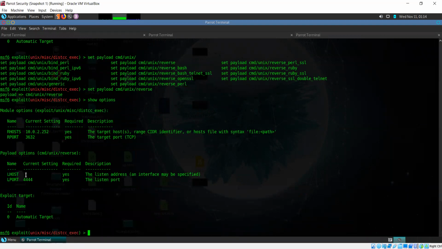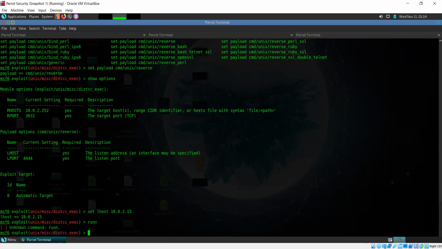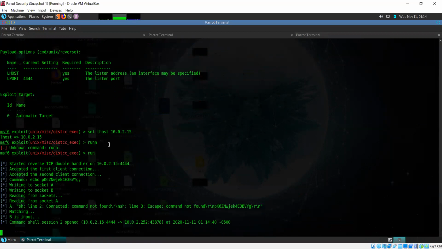I also need to provide the LHOST in this case. LHOST is the IP for my device. Set LHOST, and okay, everything else is set already. I misspelled this. Okay, so I've run this and now it has begun and a command shell has been opened.